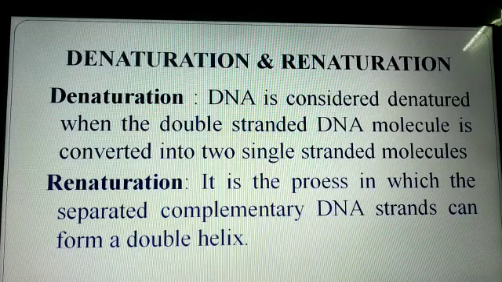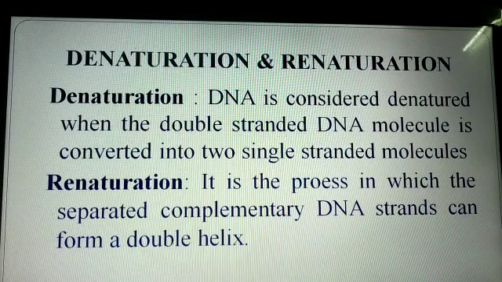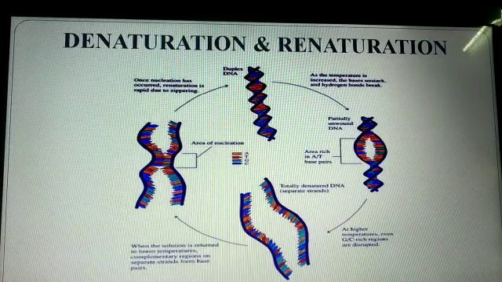The 2 strands of the DNA helix are held together by hydrogen bonds. Disruption of hydrogen bonds results in the separation of polynucleotide strands. This phenomenon of loss of helical structure of DNA is known as denaturation. The phosphodiester bonds are not broken by denaturation. Loss of helical structure can be measured by increase in absorption at 260 nanometer. Next one, renaturation. It is the process in which the separated complementary DNA strands can form a double helix. So this process is known as denaturation and renaturation.